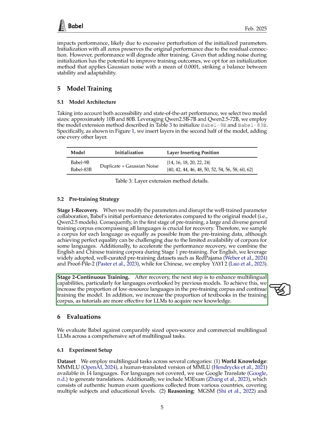In Stage 2, we focus on enhancing multilingual capabilities, especially for languages that previous models have overlooked. We increase the representation of low-resource languages in the pre-training corpus and continue training the model, also boosting the proportion of textbooks in the training data, as they are more effective for LLMs to learn new knowledge.